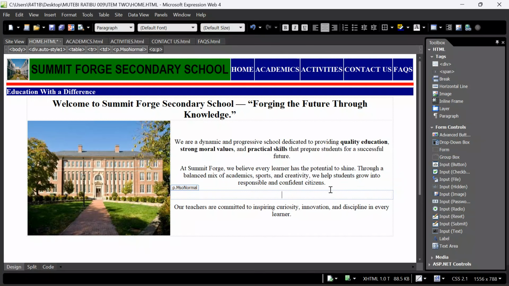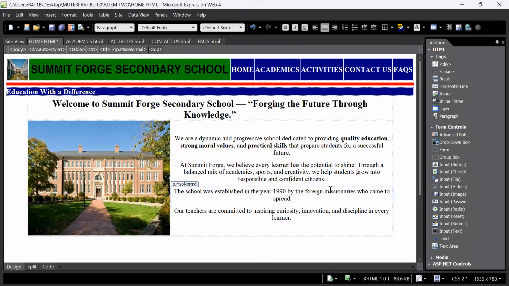I can also come and say the school was established in the year 1990 by the foreign missionaries who came to spread Christianity.